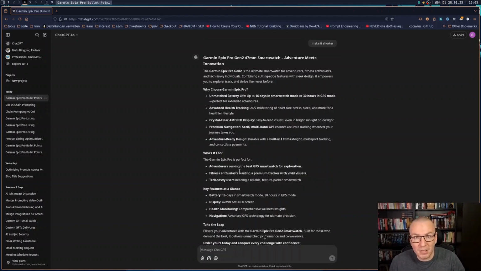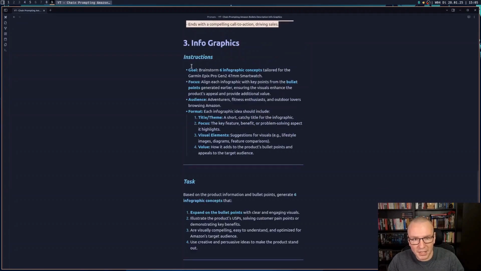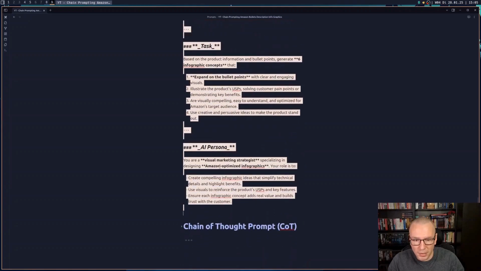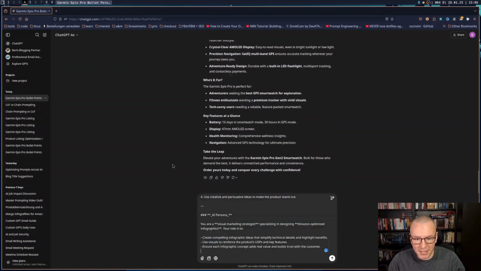On Amazon, it's very important because a lot of people don't read anything. They just look at the pictures, especially on mobile phones. So it is very important to have some nice infographics which portray your product in the best light possible, and also sell it a little bit more. So now, as the next step, we are going to take the same information again, and we are going to brainstorm for infographics. So I'm taking now, again, the same chat window, which I have here, where I've generated this, and just pasting the next part.